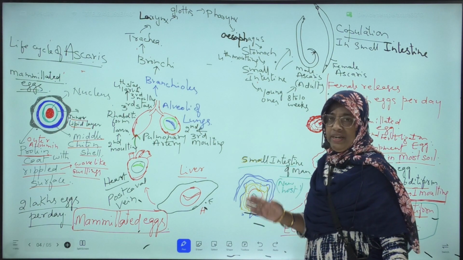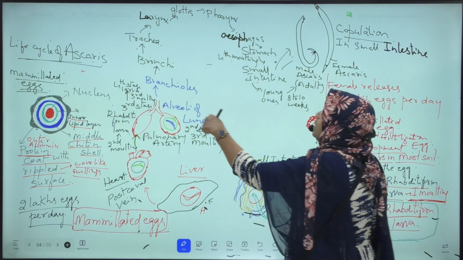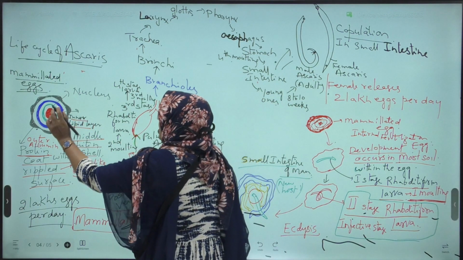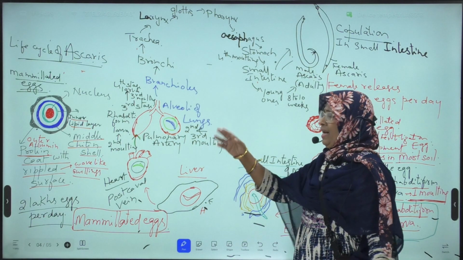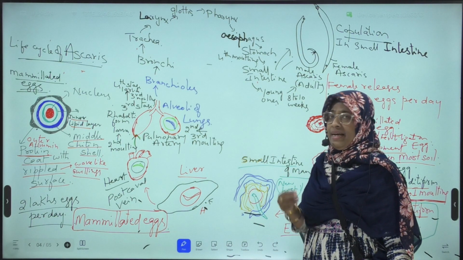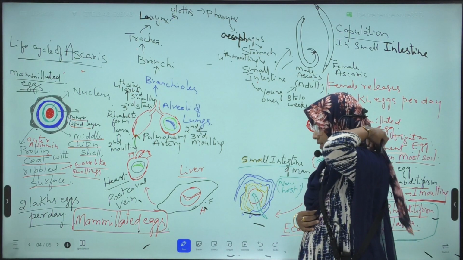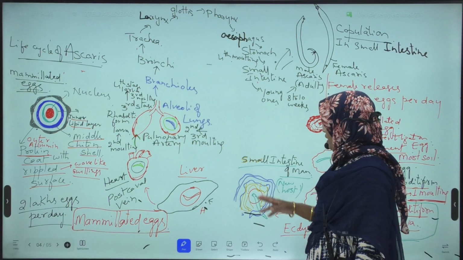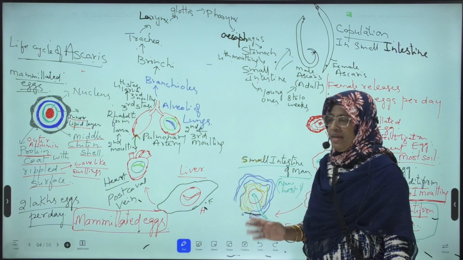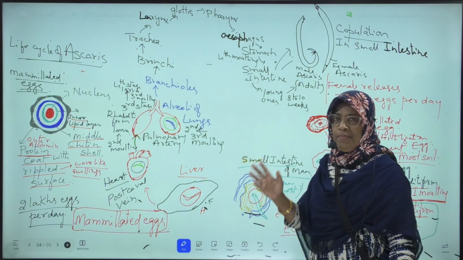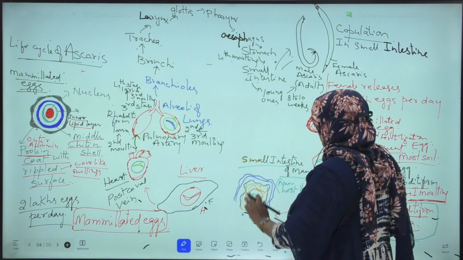By the action of the digestive enzymes in the small intestine, the three layers of membranes around the mammillated eggs are digested and dissolved.